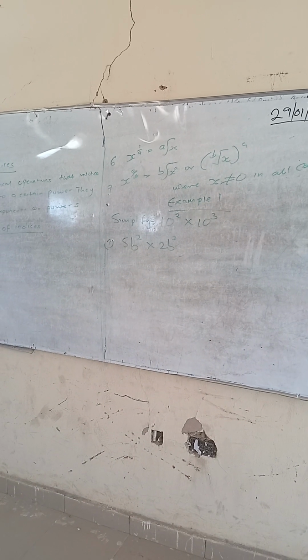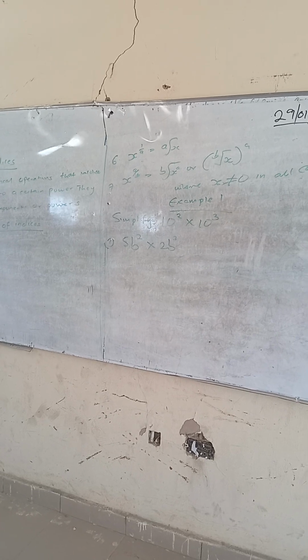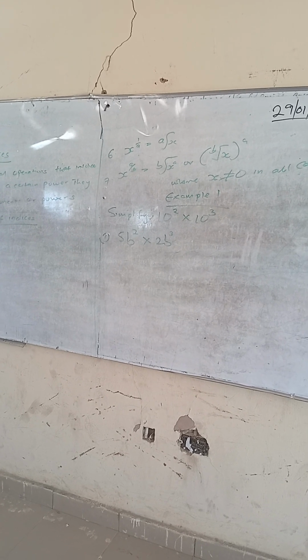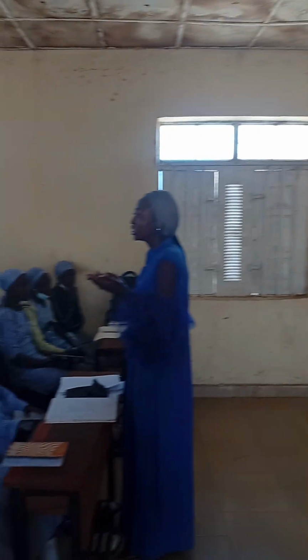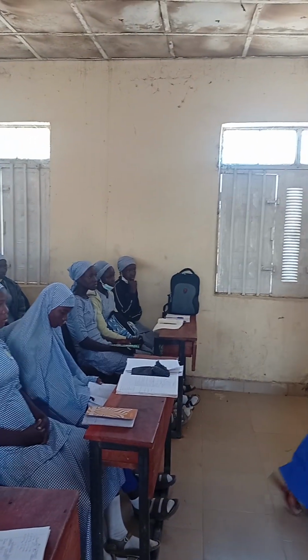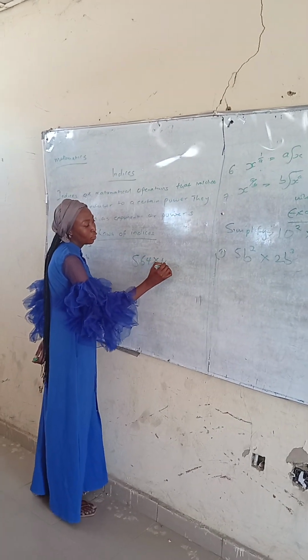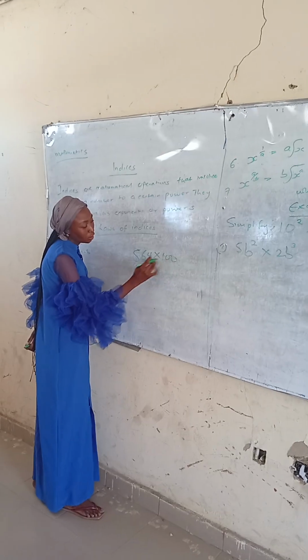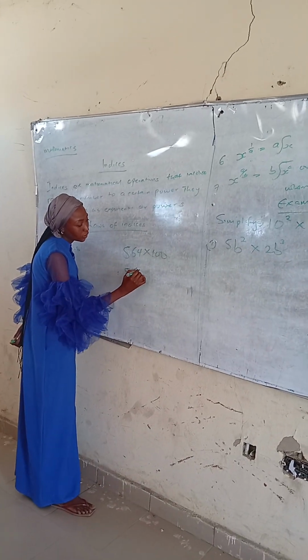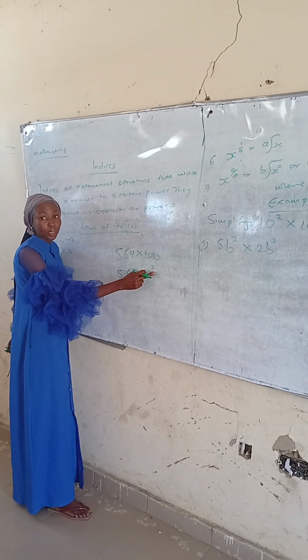There is something we call writing numbers in index form. We were taught in SS1. You know how to write numbers in standard form. Let me remind you. If they say we should write 564 times 100 in standard form, it's going to be equal to 5.64 times 10 raised to power 2. How many zeros do we have here? 2. Then raised to power 2.